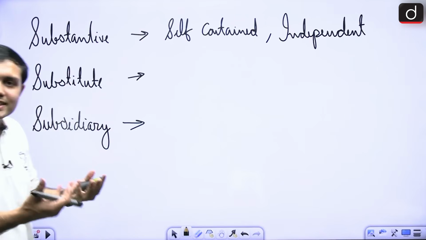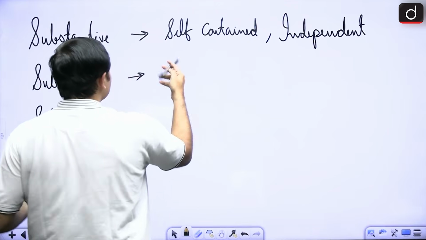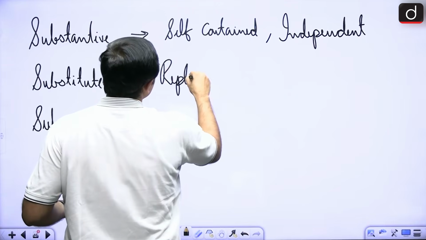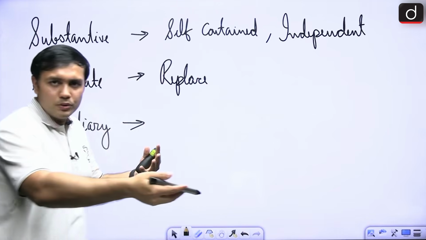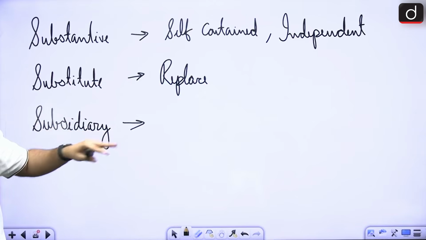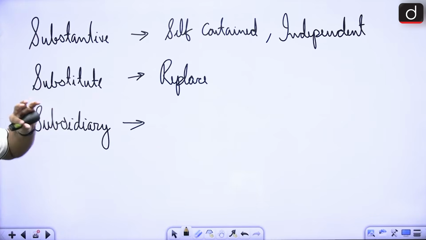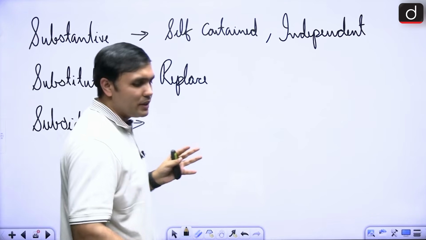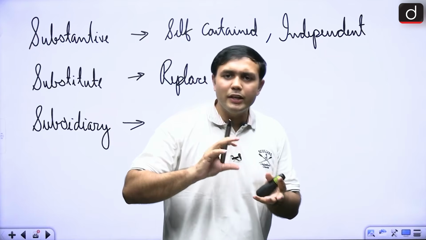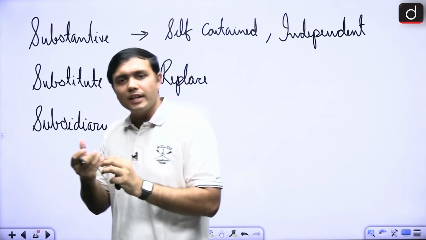Substitute in itself means in place of the other. So this will replace another motion, in place of the other motion. And subsidiary, what is the aspect of subsidiary here? In subsidiary motion, it is there to modify, to delay, to facilitate a consideration.